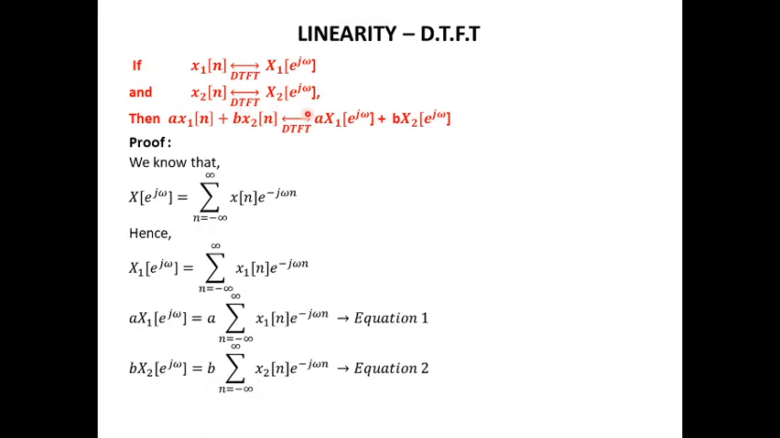of e power j omega, then for the signal a x1 of n plus b x2 of n, if we find the DTFT of this, it will be equal to the DTFT of the individual signals, that is a X1 of e power j omega, which is the DTFT of x1 of n, plus b into X2 of e power j omega, which is the DTFT of x2 of n.